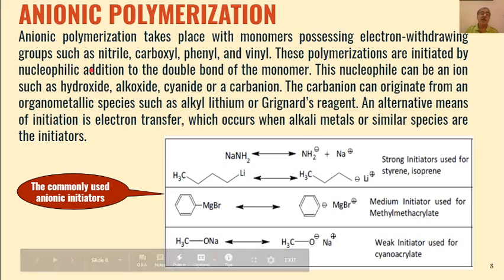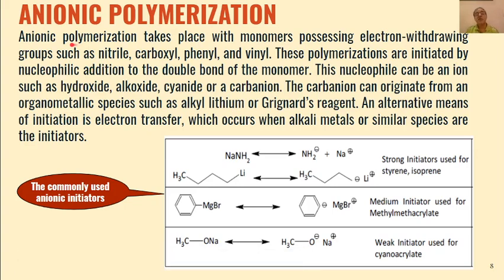Then is anionic polymerization. So anionic polymerization takes place with monomers having electron withdrawing groups. So this is just opposite to what we have seen in case of cationic polymerization. In cationic polymerization, we have seen that electron releasing groups enhance the polymerization, whereas in anionic polymerization, electron withdrawing groups will enhance the polymerization. And the most commonly used electron withdrawing groups are cyano, carboxyl, phenyl, and vinyl.